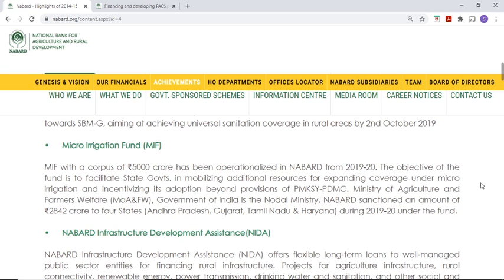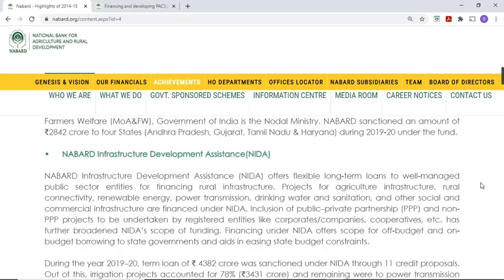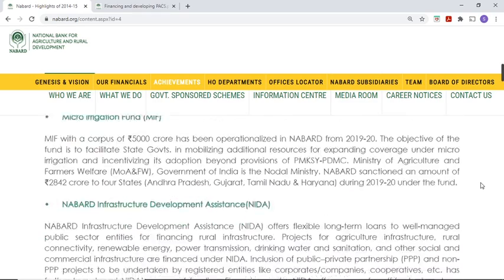What is the main objective? To facilitate state governments in mobilizing additional resources for expanding coverage under micro irrigation and incentivizing its adoption beyond provisions of a particular scheme. So micro irrigation is mainly for boosting irrigation facilities, right? Okay. Micro Irrigation Fund corpus is 5,000 crore.